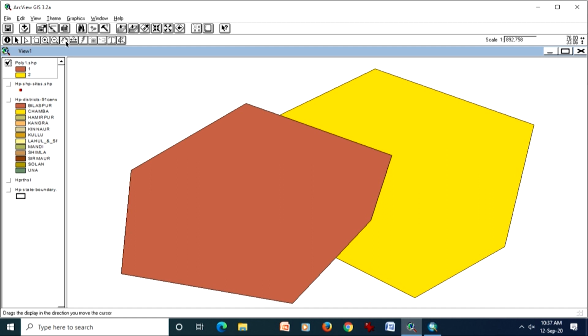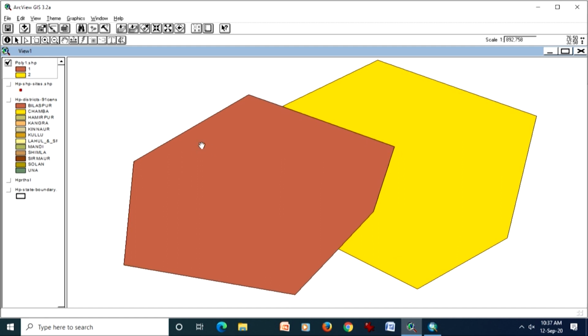And this is another way to understand how topology is understood by these GIS softwares. I create simply a straight line, or I can create a polyline as well, like this one.